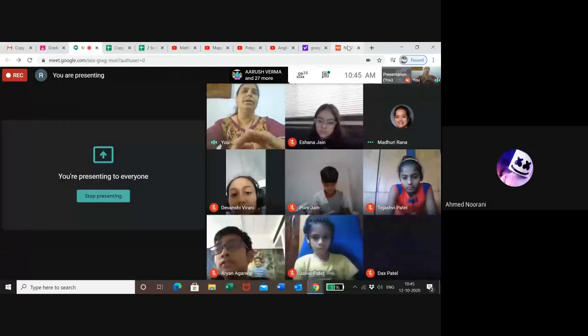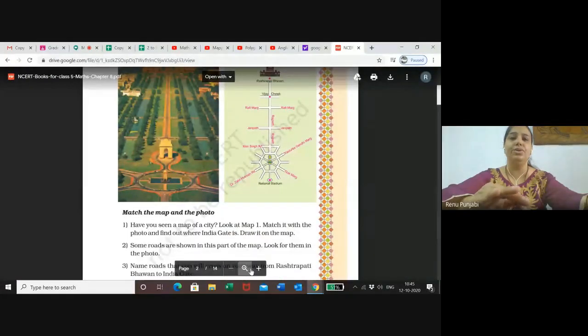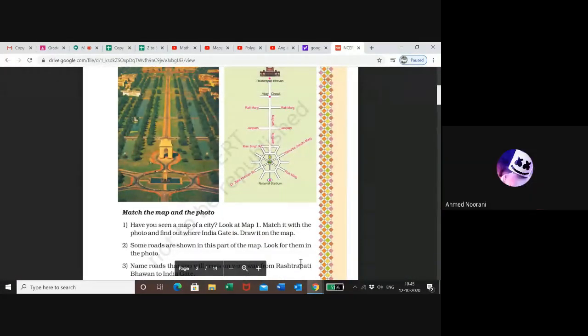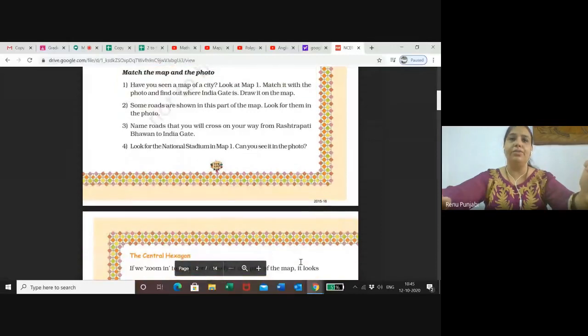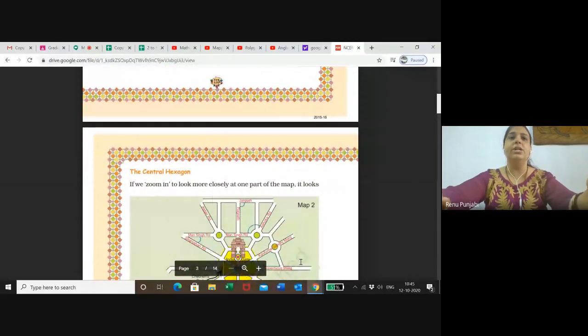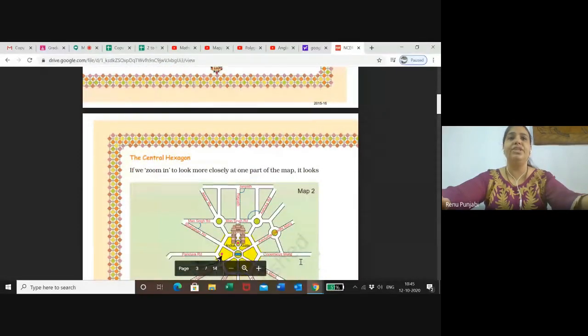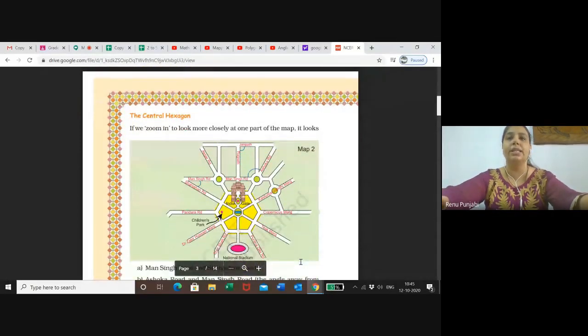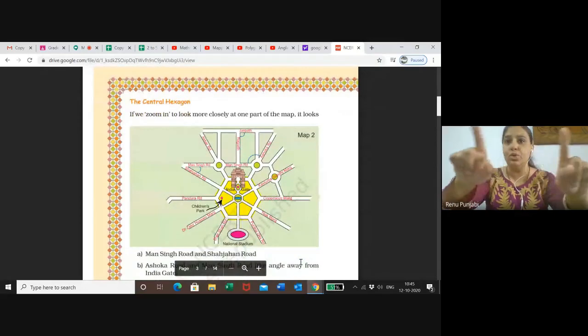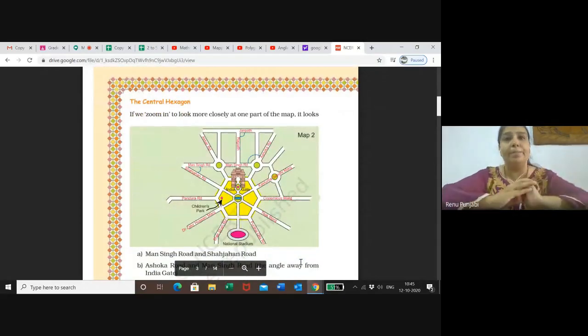So next, there are a few questions based on this. That also we will discuss in the next video. I am just giving you a brief of what is discussed here. Here also the central hexagon, if we zoom it to look more closely at one part of the map, it looks like this. Only when we zoom the lower part of the map, it looks like this, all the paths and all the ways.